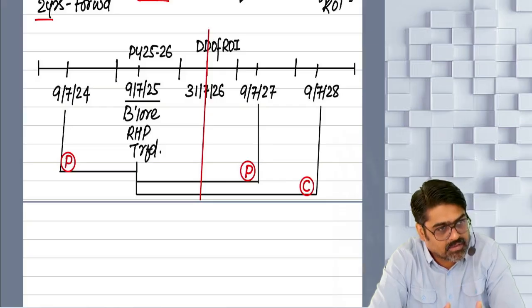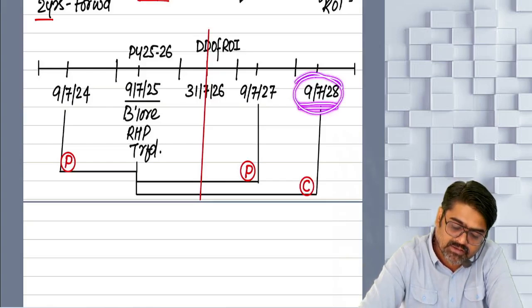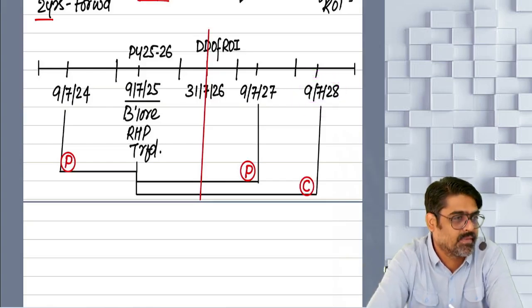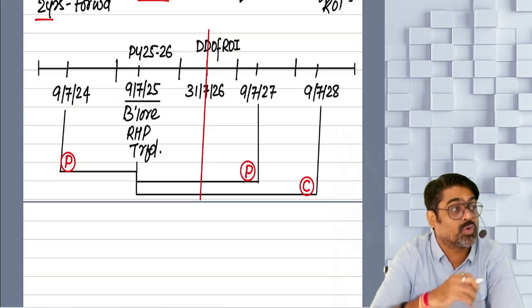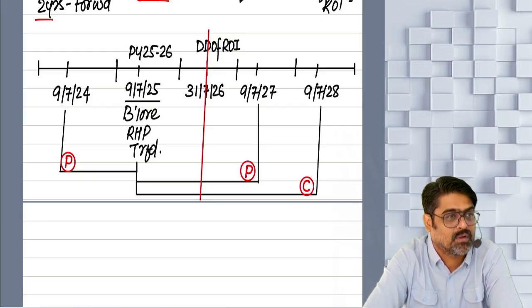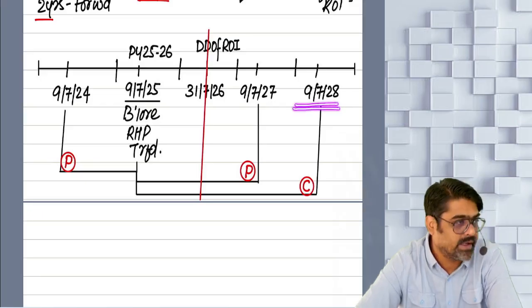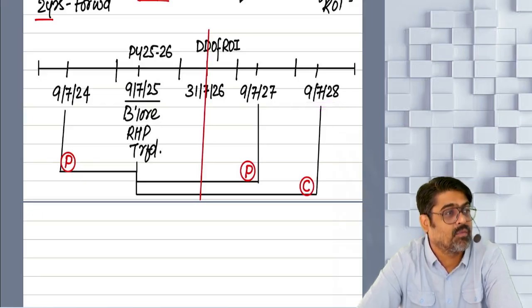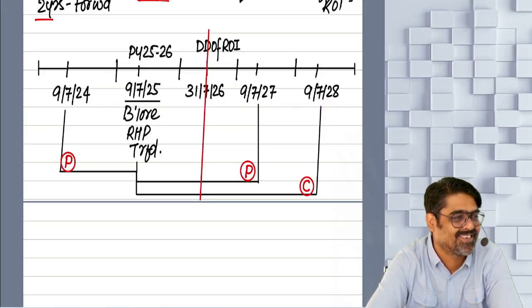Will you remember this? Now pay attention. 9th July 2028 is the last date by which your deposit should have been utilized. Utilized for what? Purchase or construction. So for example, 9th July 2028 has come, and you check your CGD account, and it is still showing some balance.